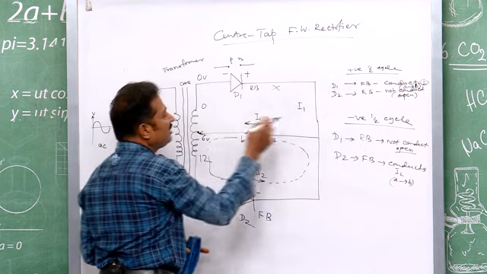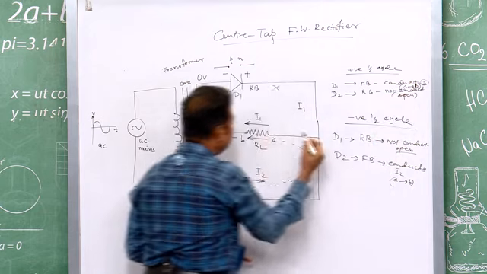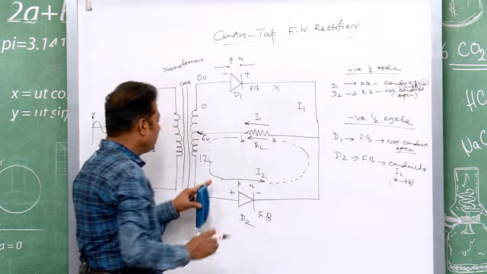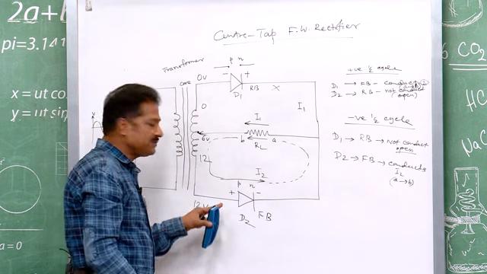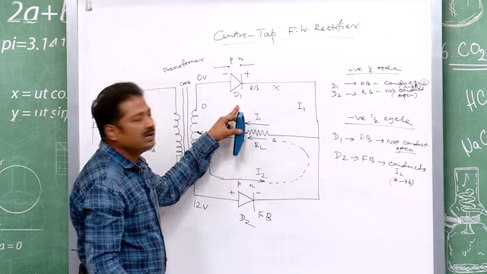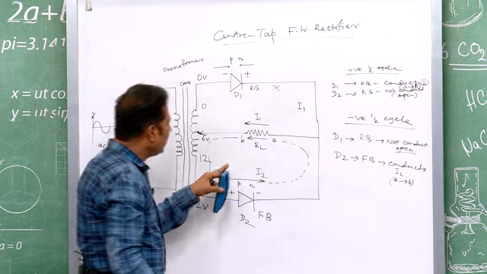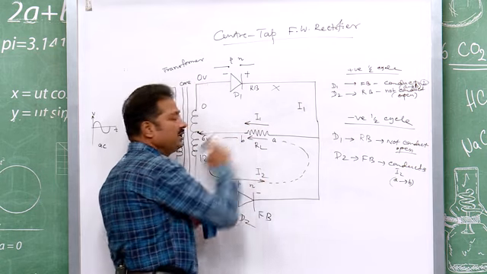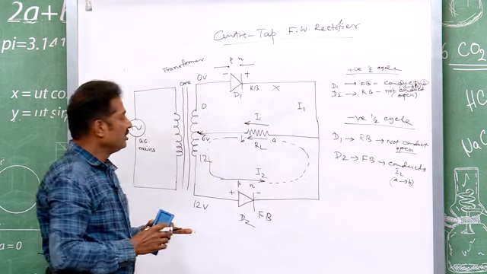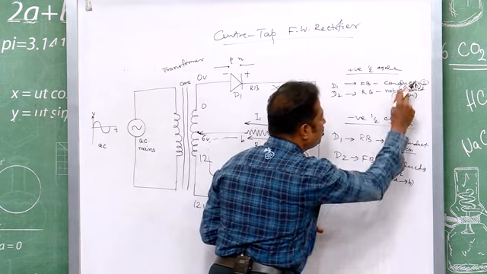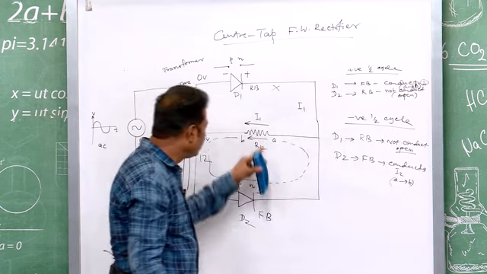So, D1 will conduct, the current is I1. It is from A to B through RL. In the other half cycle, the negative half cycle, D2 is conducting, D1 is reverse biased. So, again it is from A to B. This is the path of the current, the closed path that has been written here. So, we get two currents through the load.